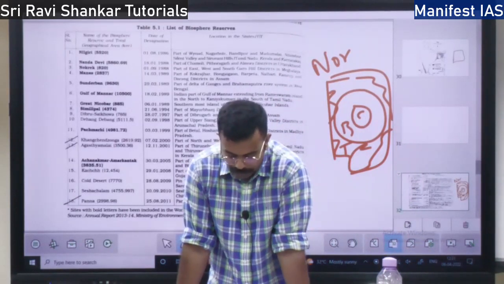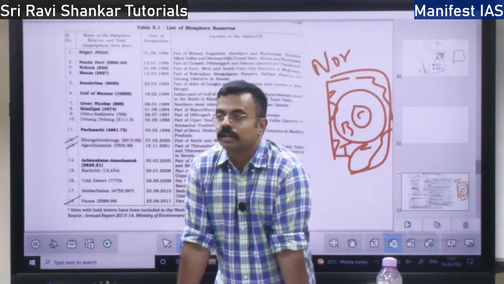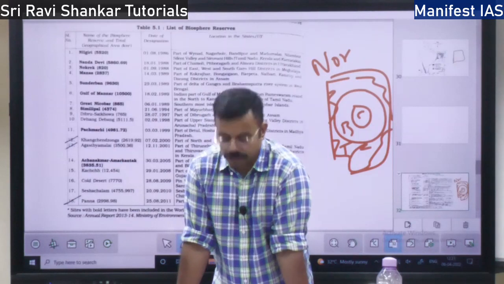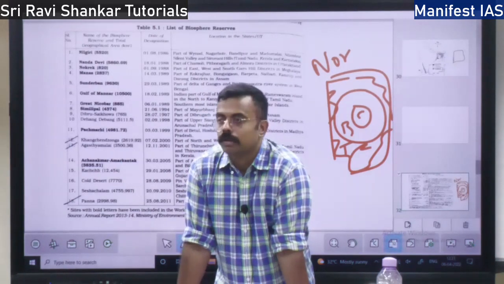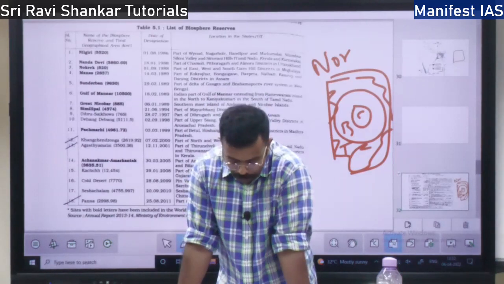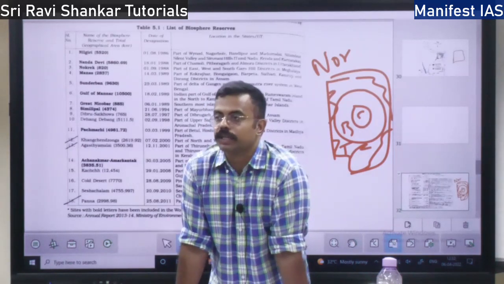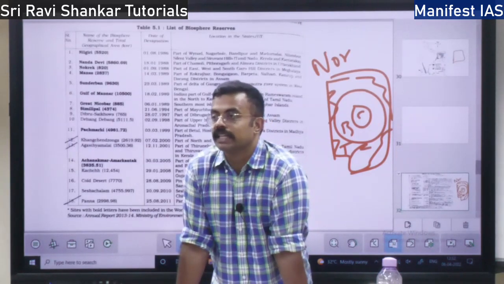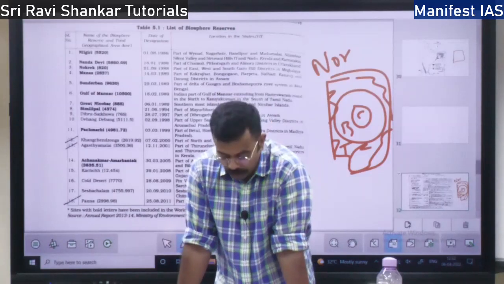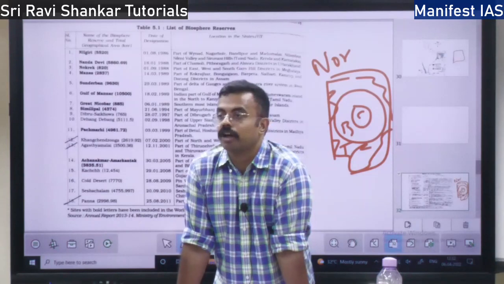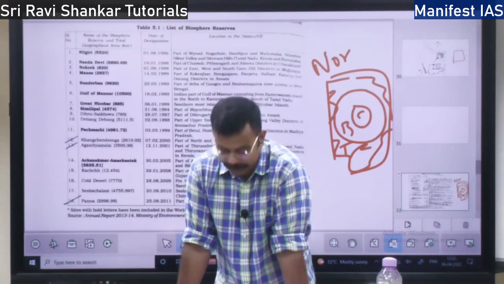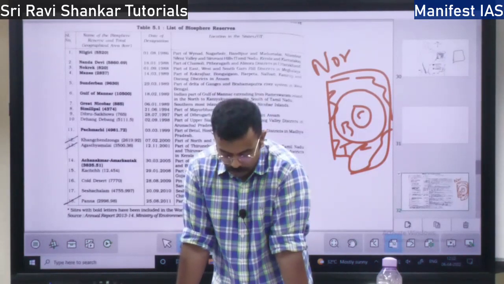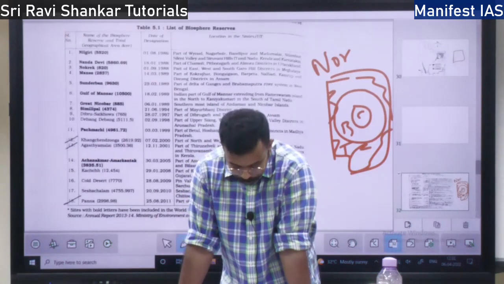Biosphere reserves can be both terrestrial and coastal. Terrestrial you have the Pachmarhi or the Panna, whereas the coastal you have the Gulf of Mannar or the Great Nicobar Biosphere Reserve. So what are the objectives? There are three objectives of forming a biosphere reserve. The first objective is conservation of various species. The second is economic or sustainable development. The third is logistics, or research, right?